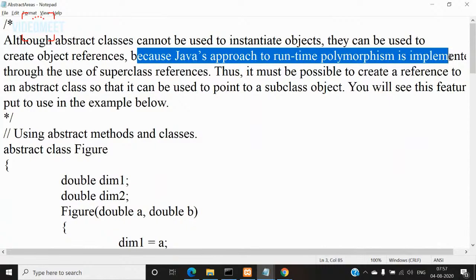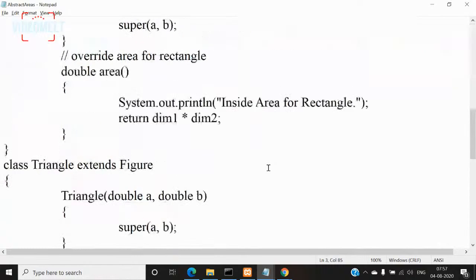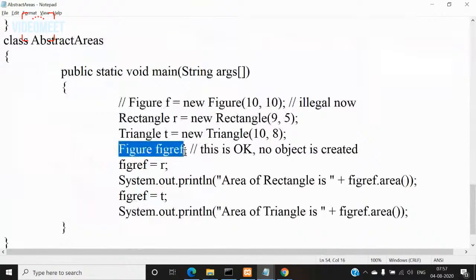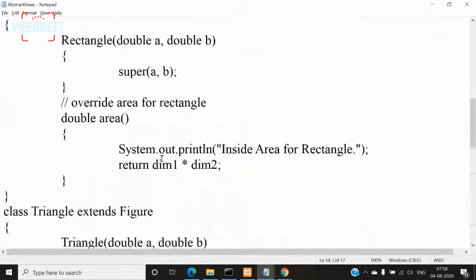But coming to these abstract references, whether you have assigned a reference variable figref of the Figure class with a Rectangle class object or a Triangle class object, that is not going to be checked during compilation. Even if you create a reference variable here, this is not going to generate an error during compilation, right? So this polymorphism is implemented during runtime.